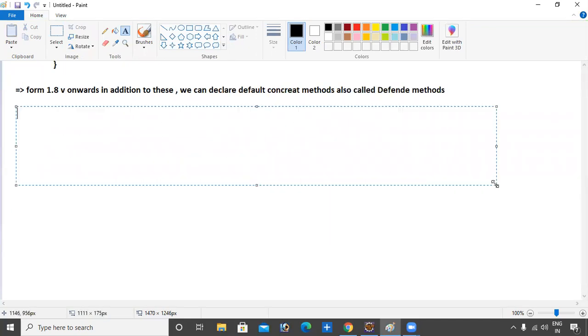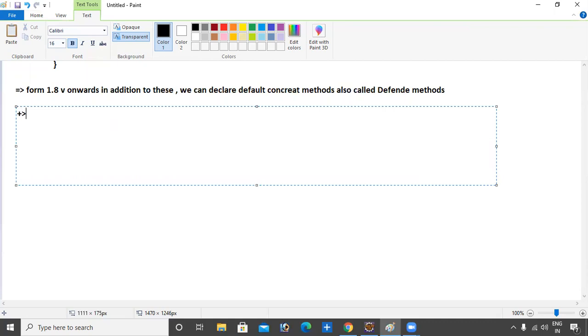Now the next point: how can we declare a default method inside an interface? By using the default keyword.